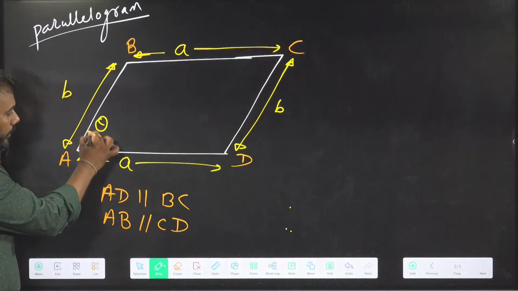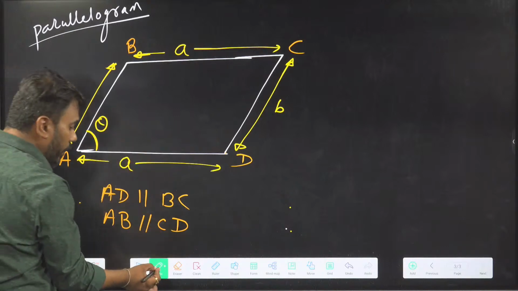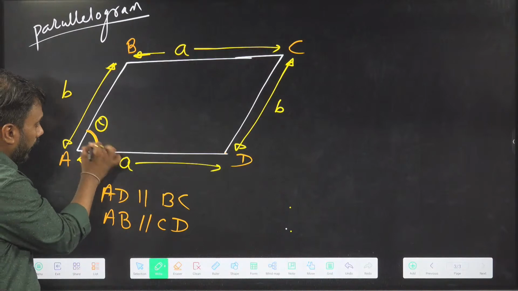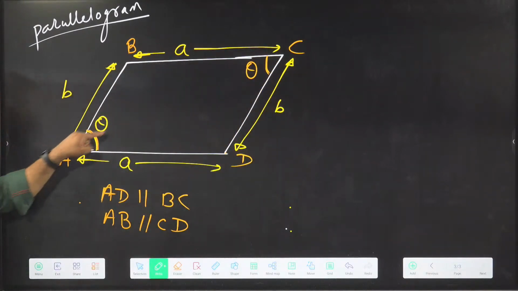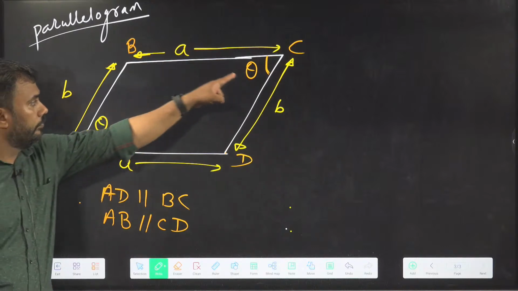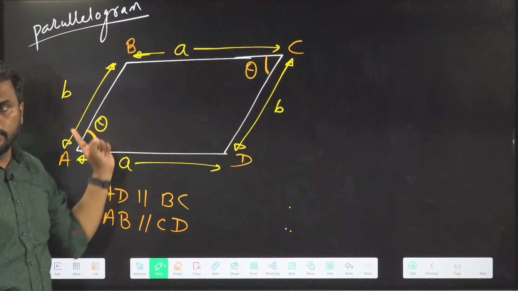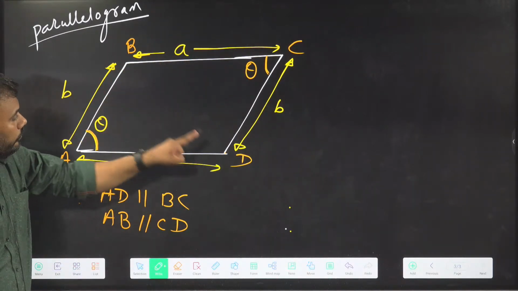See here, I have taken this angle to be theta. One more property of a parallelogram I can cover right now: if this is theta, then the angle opposite to it is also theta. In a parallelogram, opposite angles are equal. And these two angles are also equal.